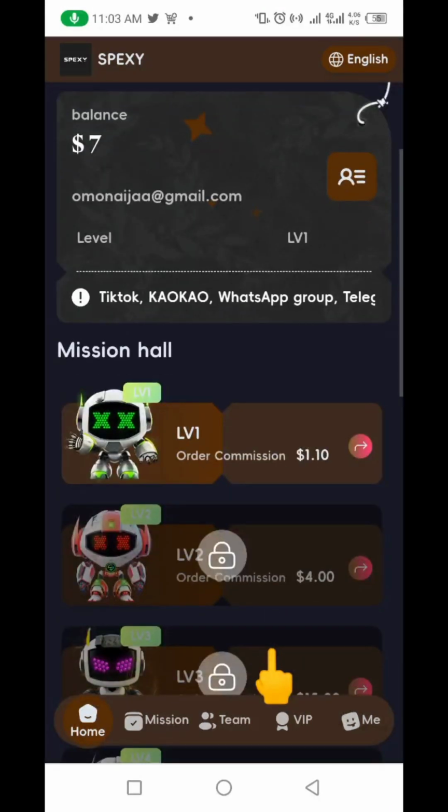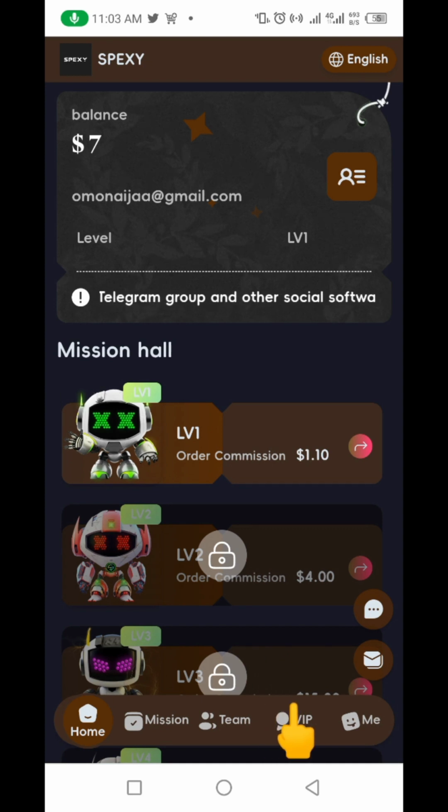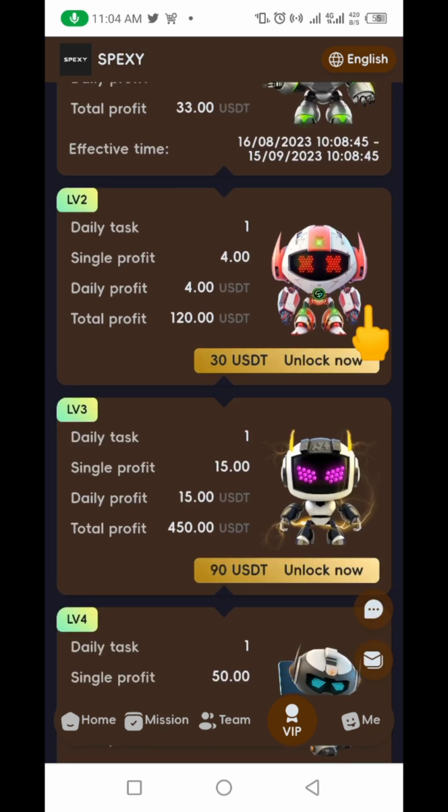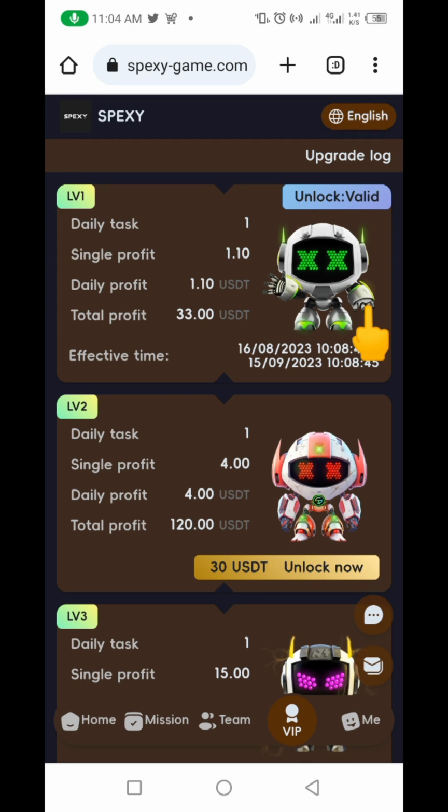Here quickly let me come down here and show you something. If you click on this VIP, you see this VIP down here, when you click on that VIP, it's going to bring you to this interface. So you can see different kinds of investments here that you can put your funds in and you can begin to make money automatically. Now the minimum you can actually start this business with is as low as $7.